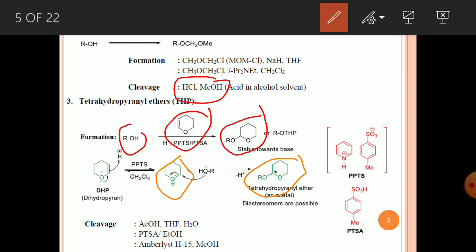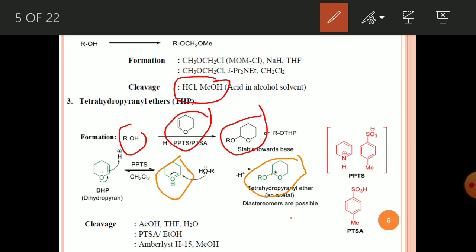That's why, as we explained initially, we always try to avoid any protecting group which can create a stereogenic center. So THP is not a much recommended protection, but since it is very stable under both acidic and basic conditions, it is used for the protection of alcohol.